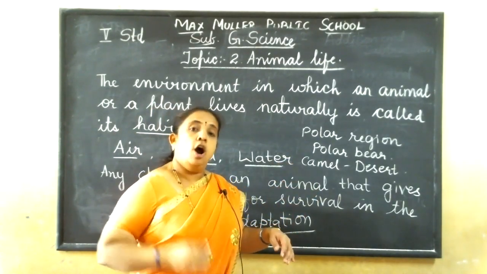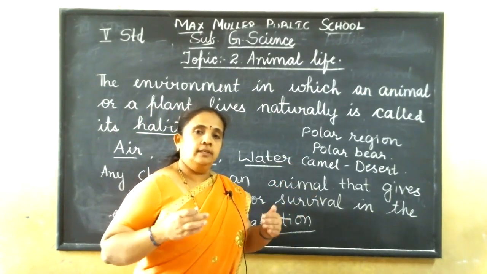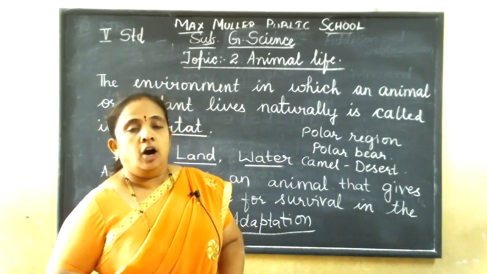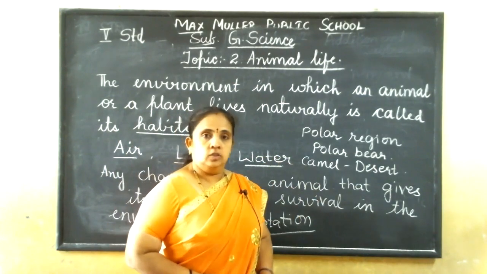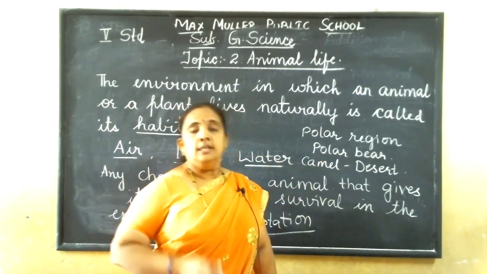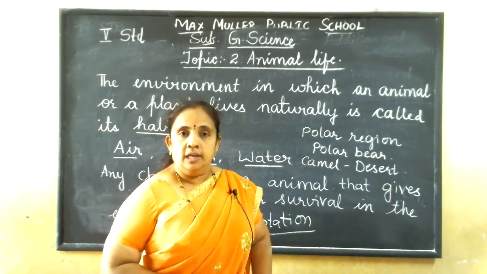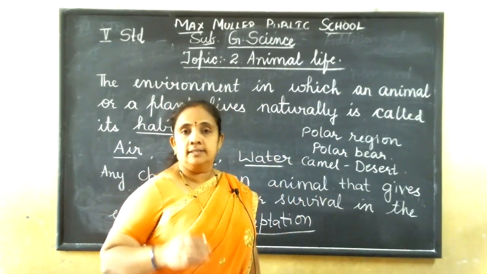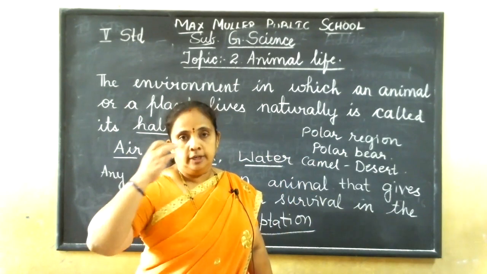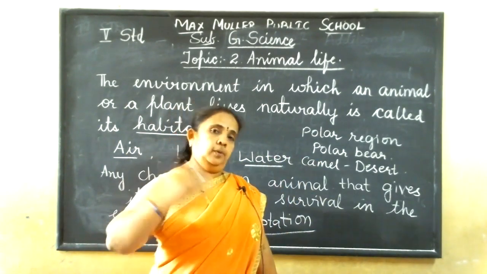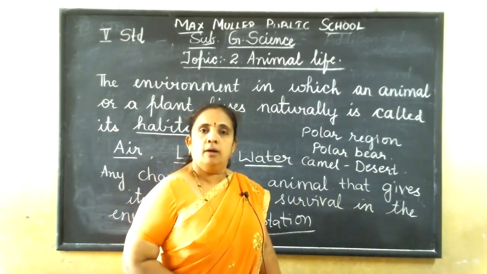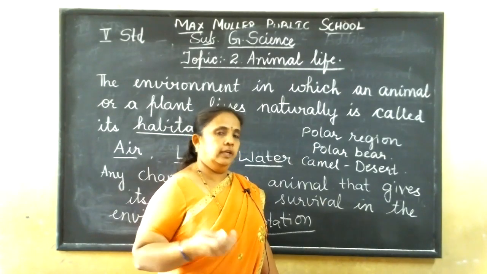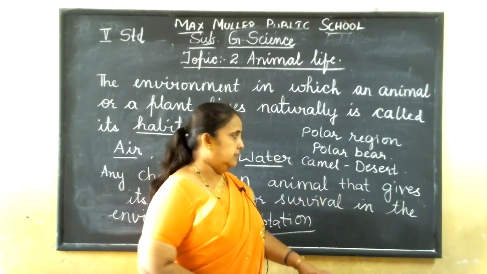It has long legs, because the desert is very hot and dry, so to withstand that heat it has long legs. And it has hair all over the body, and around the eyes, to protect it from the sandstorm.